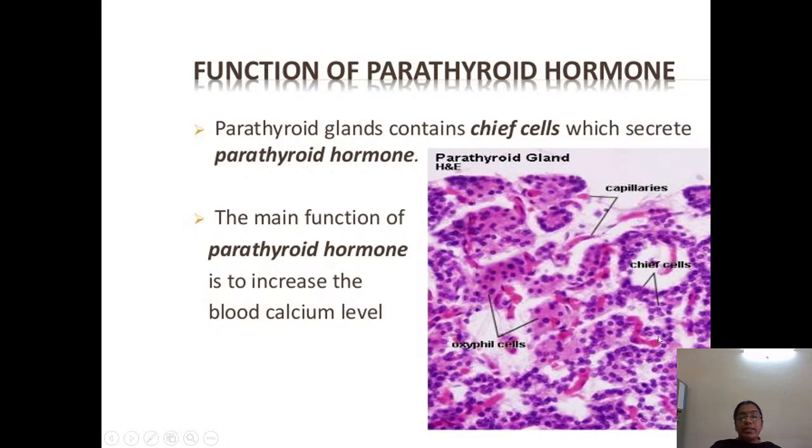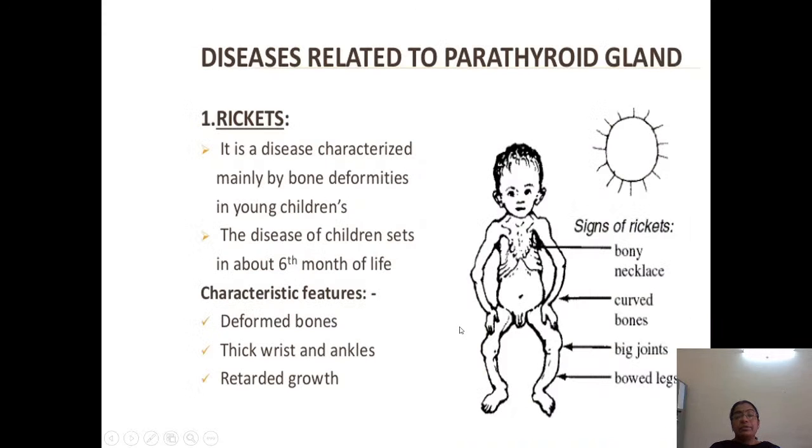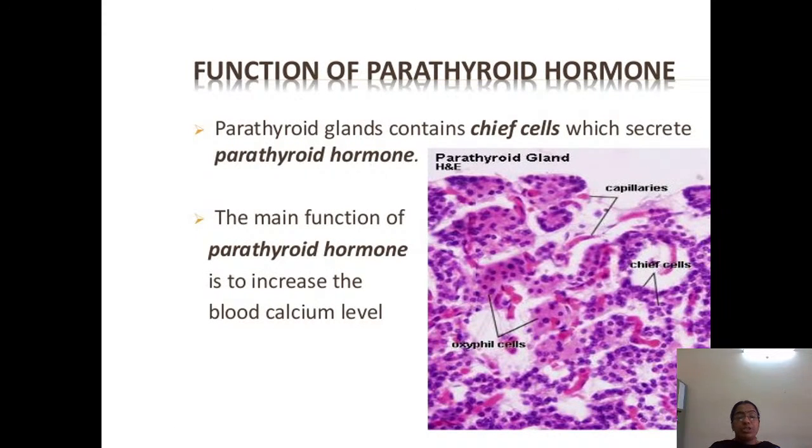This is the cut section of the parathyroid gland. When you take the cut section, you come across the chief cells and some other cells in between, the oxyphilic cells. The main secretion of the chief cells is parathyroid hormone, which increases the blood calcium level. Earlier you saw that thyroid hormone decreases the blood calcium level, whereas parathormone increases it. This is the opposite function we mention.